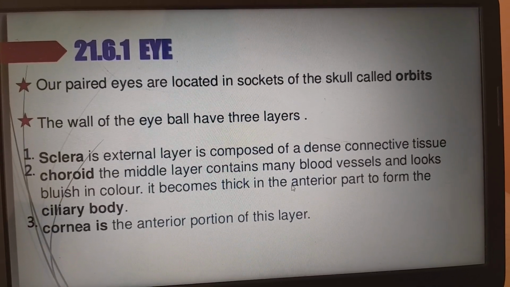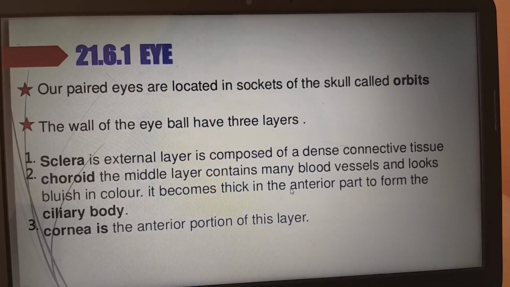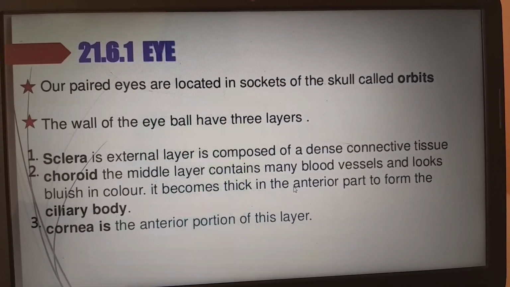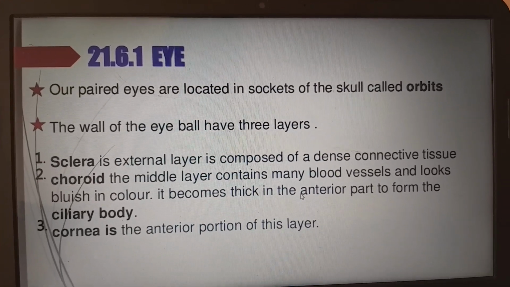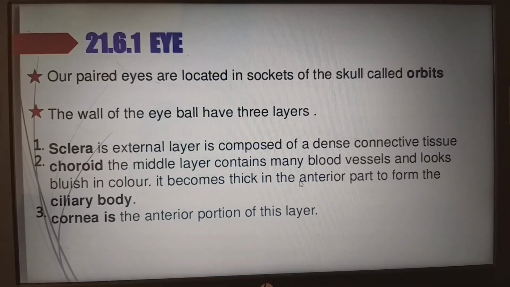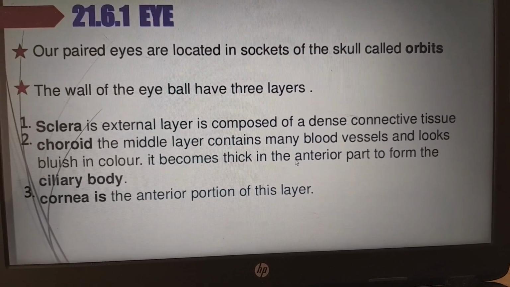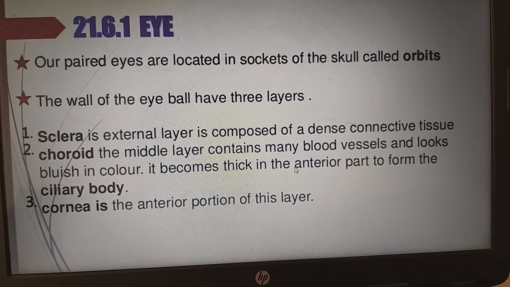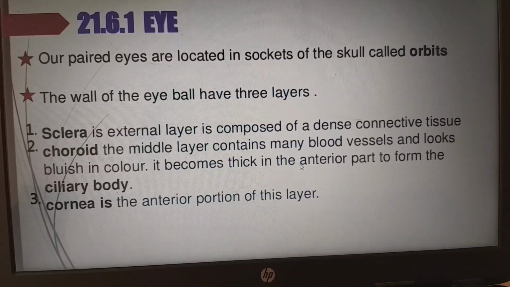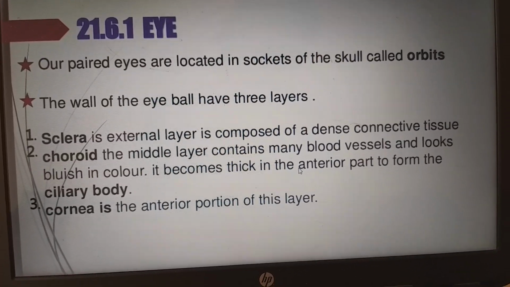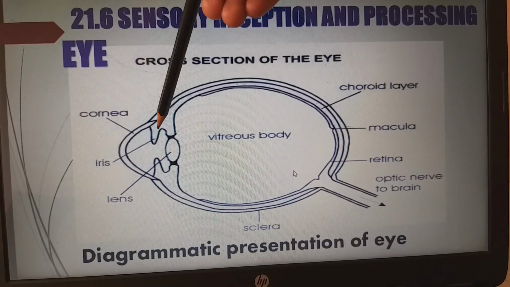Coming to the eye, our paired eyes are located in the sockets of the skull, which we call orbits. The wall of the eyeball has three layers. One is the sclera, the white layer that we see. The external layer is composed of dense connective tissue. The choroid is the middle layer, which contains many blood vessels and looks bluish in color. If we cut the white layer, we get a bluish layer, which is the choroid. It becomes thick in the anterior part to form the ciliary body. From the ciliary body, the iris muscle is developed.